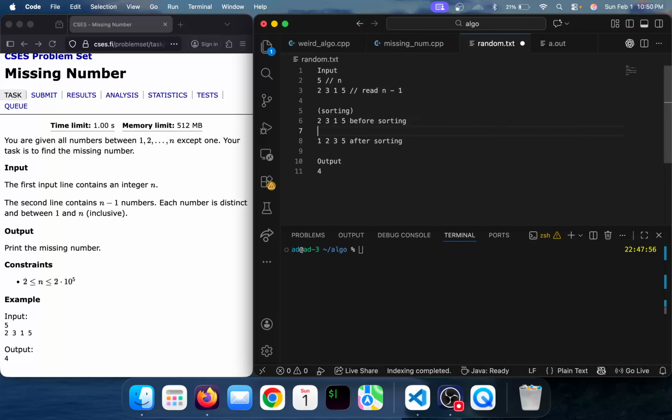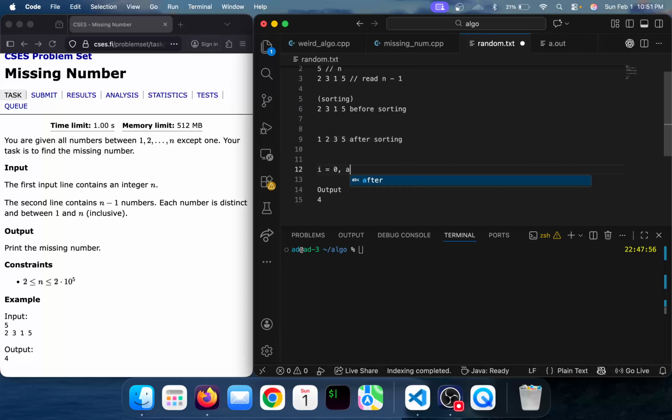If we read the question carefully, we can see that the numbers always start from 1, so we can do a simple check: if our index was 0, then our first element should be 1.